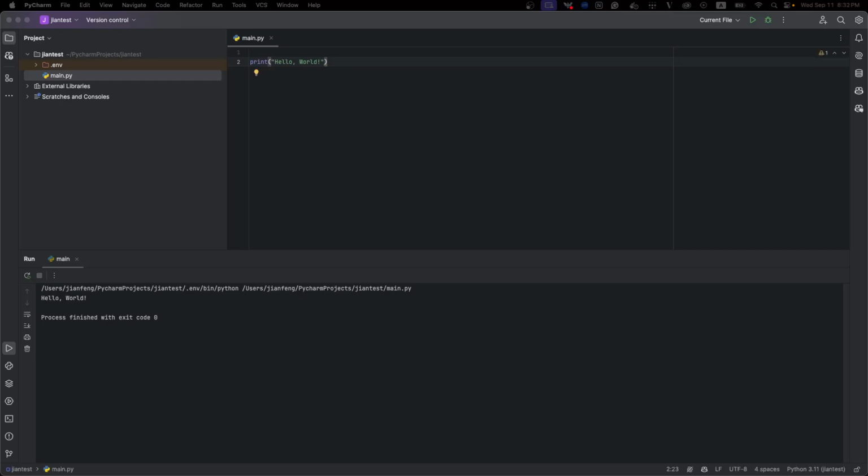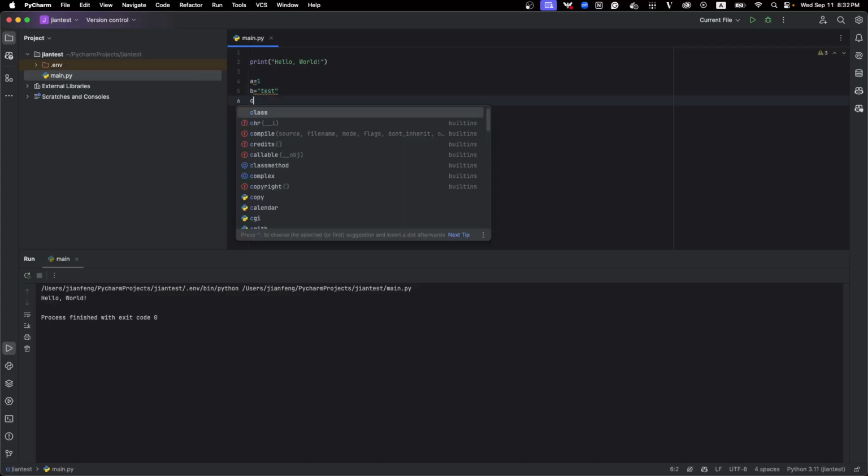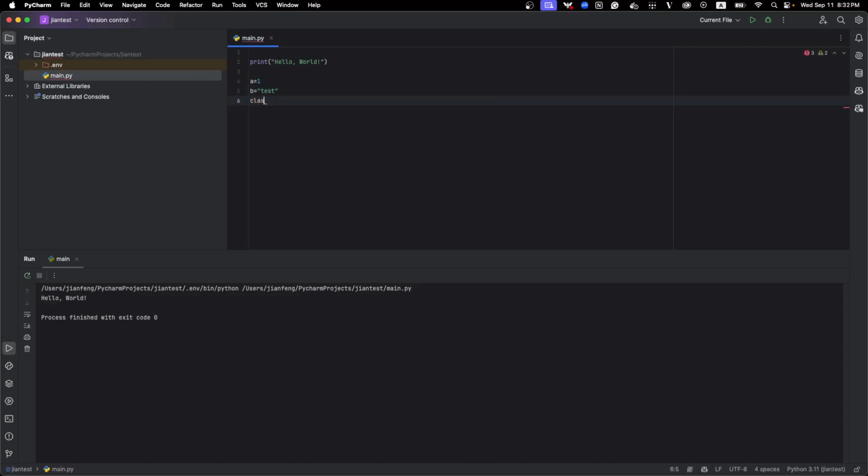When you create Python variables, you don't have to declare the variable type like in other languages such as Java or C++. You just use it, and you can set any data type you want. For example, I define a equals 1, b equals "test", c equals 1.0. It's very easy. You don't have to worry about the data type.